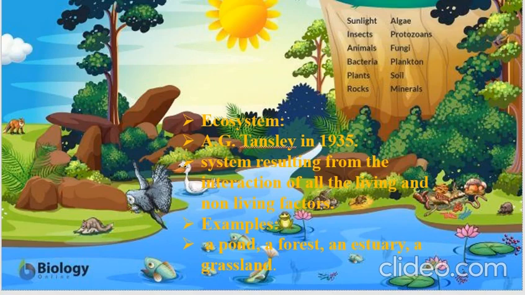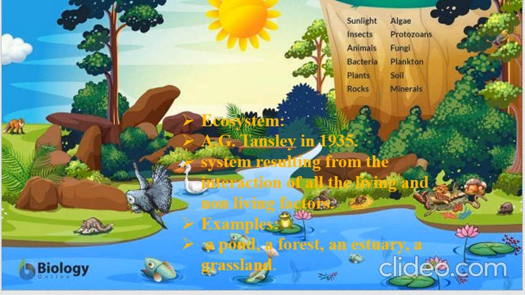So we can say that ecology is the study of the ecosystem. Basically, the ecosystem is the basic unit of ecology. A group of organisms interacting with other organisms and with the non-living things of the environment may be called an ecosystem. The term ecosystem was first given by A.G. Tansley in 1935 as the system resulting from the interaction of all the living and non-living things within an environment.